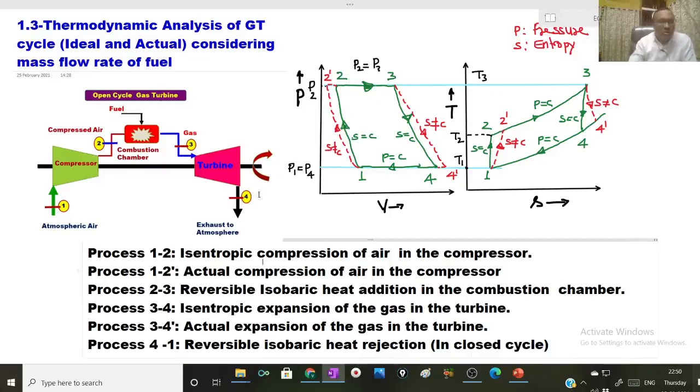So in the diagram, one open cycle gas turbine is shown where 1 to 2 is the process taking place in compressor, 2 to 3 taking place in combustion chamber, 3 to 4 process taking place in turbine.